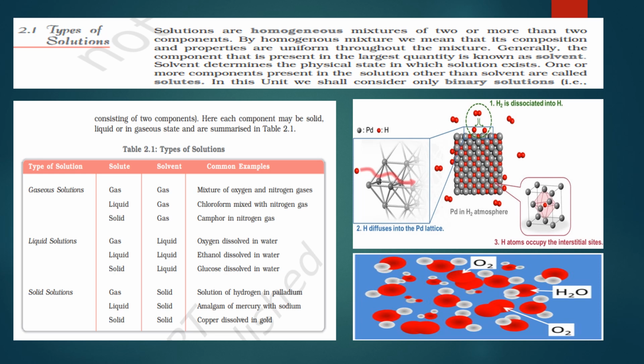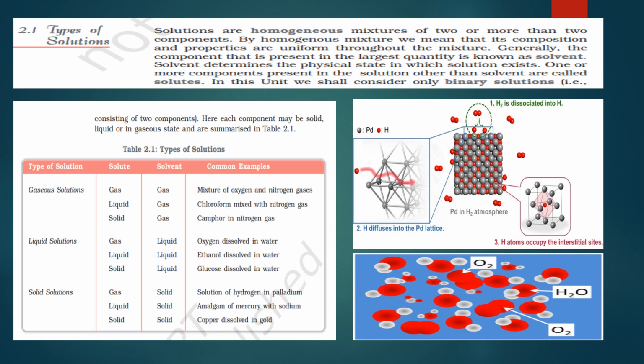the state of a solution depends upon the state of the substance which is present in larger quantity. Like there is water, there is salt. Who is present in large amount? Water.